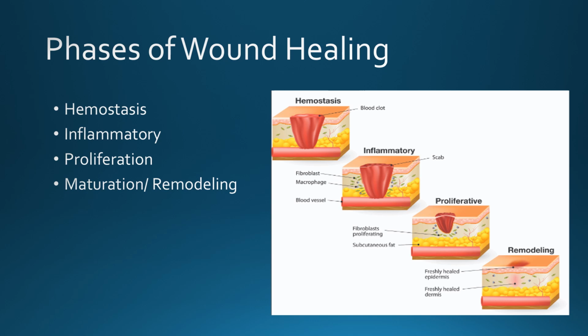The proliferation phase lasts several weeks, and this is when new tissue is built to fill in the wound space through the act of fibroblasts. Capillaries will grow across the wound, and a thin layer of epithelial cells forms across the wound. Granulation tissue, or healthy new tissue, forms and starts the foundation for scar tissue development.